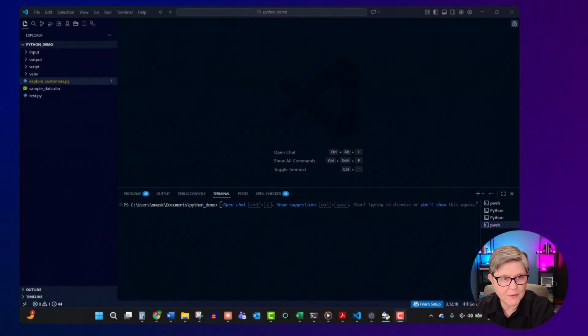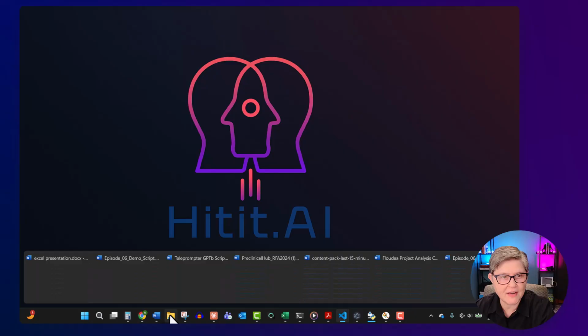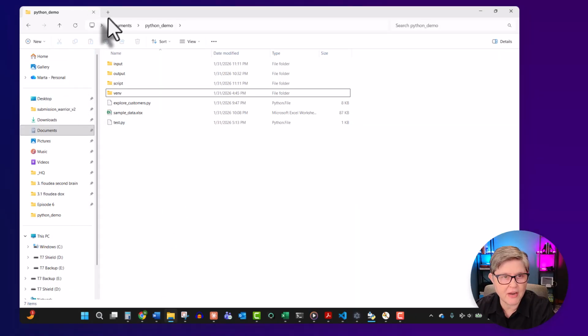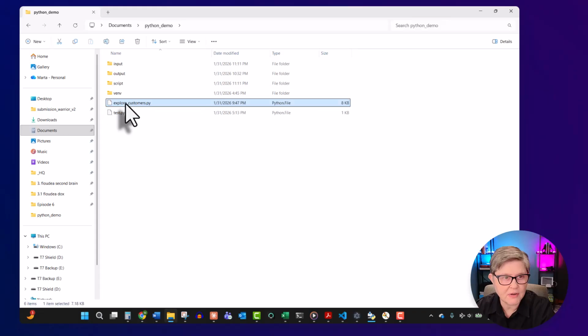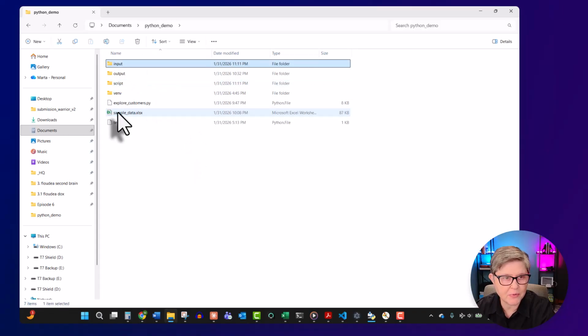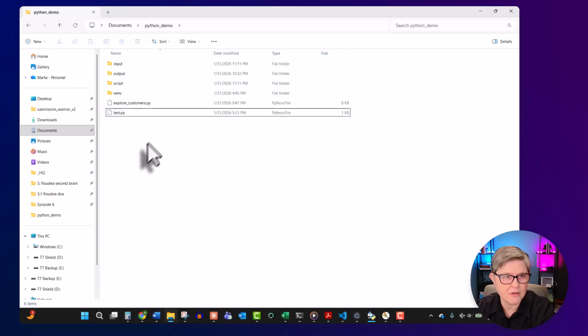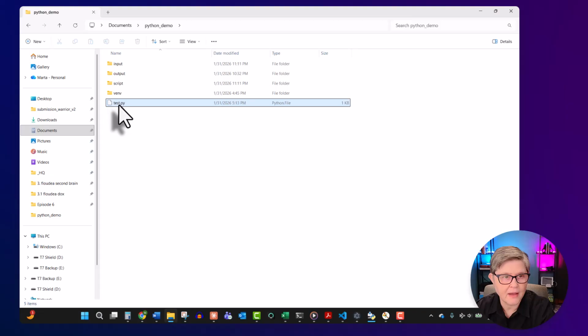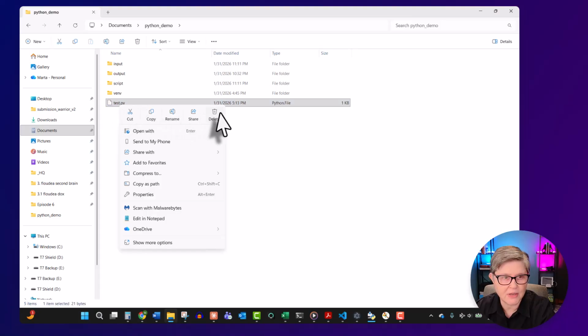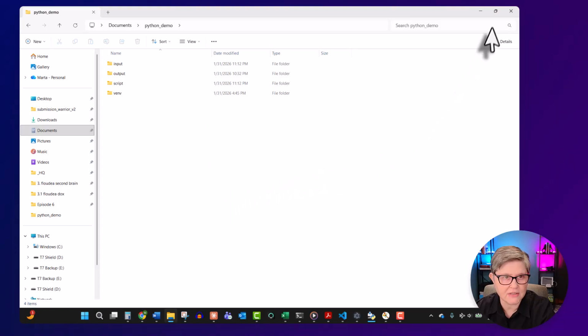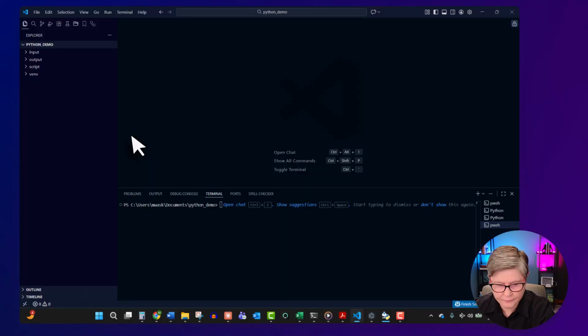By the way, grab the files from the description below and save them into the folder that you created earlier. So this is the script. We will put this into the script folder. Sample data, you will have to put into input. And this is our test, so we can actually delete this. And let's see what Python can do for us.